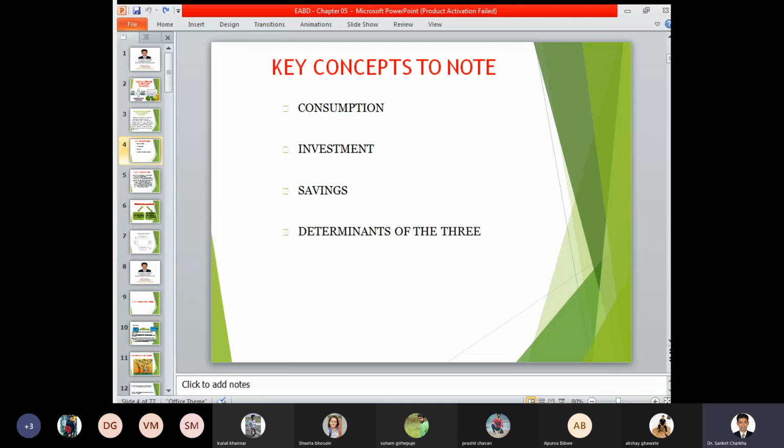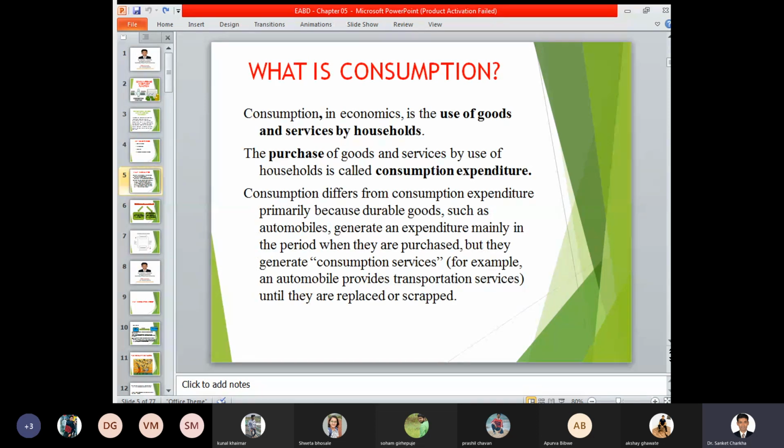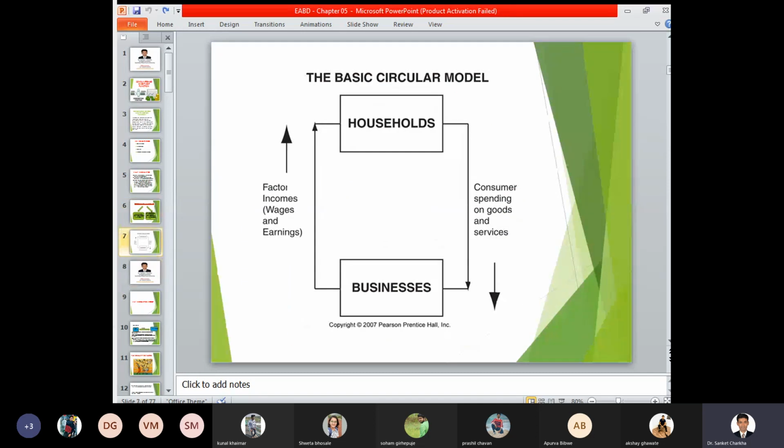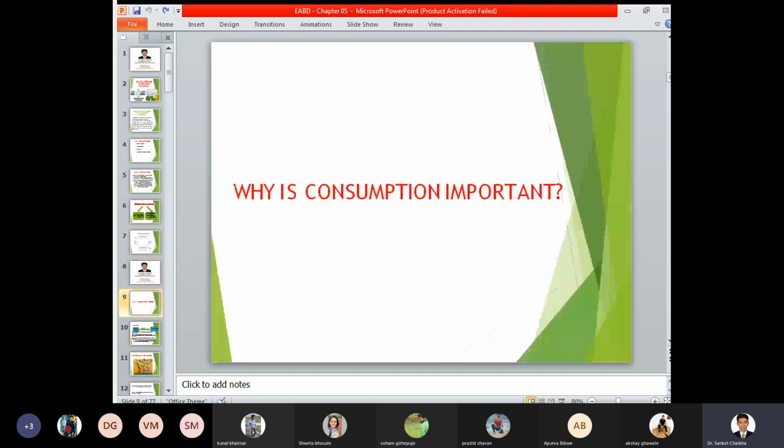In terms of key concepts, we have seen what is meant by consumption, what is meant by investments. Now we are looking at this third perspective, that is savings, and the next perspective will be dealing with determinants of the three perspectives, that is consumption, investment, and saving. Consumption we have classified in two types, that is direct or final consumption and indirect or productive consumption. The basic circular model of consumption and investment function also we have seen.